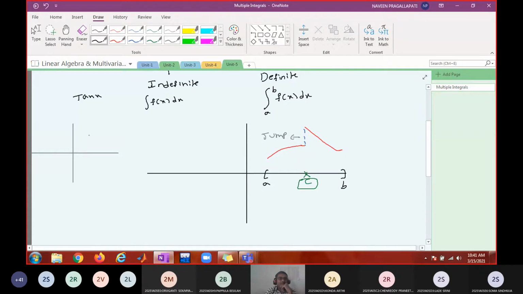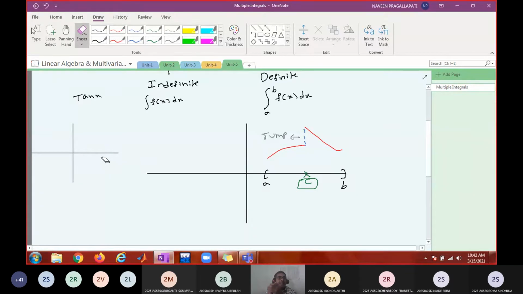So from 0 to pi by 2, it is going to be something like this, right? The other one is going to be like this. So there is an infinite jump between left limit and right limit. Therefore, pi by 2 is an infinite jump discontinuity. Good. Is there any other example? So pi by 2, 3 pi by 2, 5 pi by 2, these are all infinite jump discontinuities.